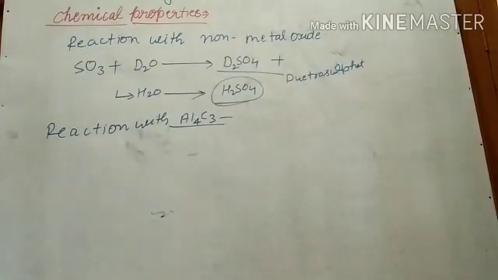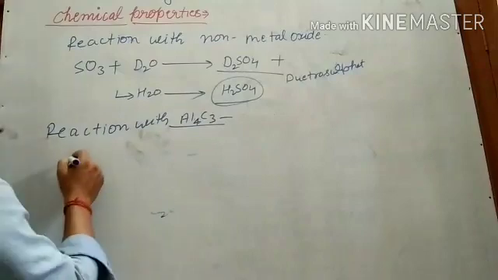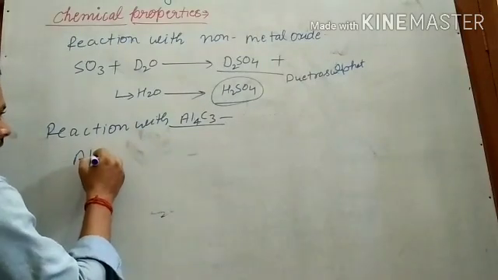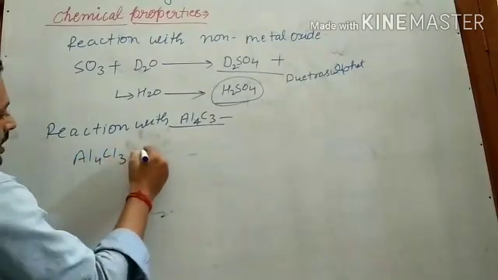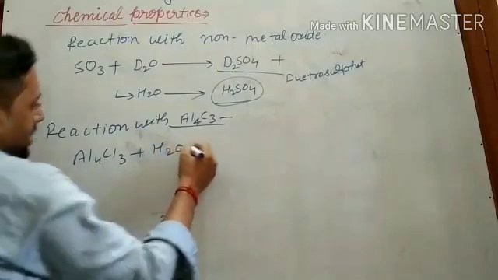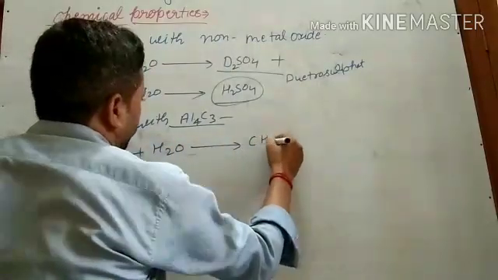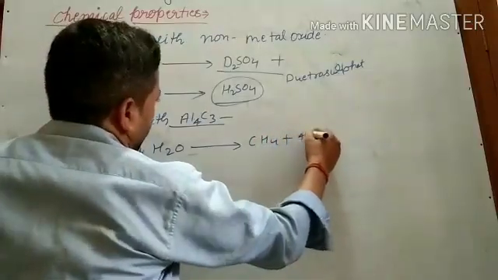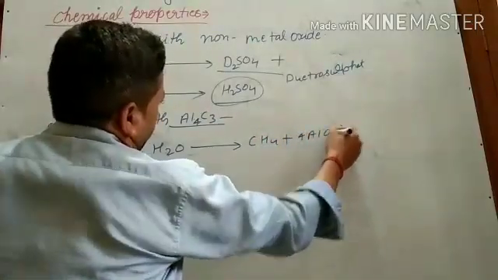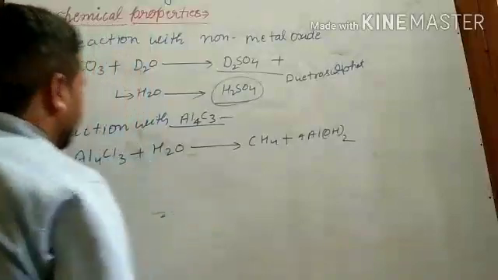Like water it will react and form methane. Al4C3 reacts with water and forms 3CH4 plus 4Al(OH)3.